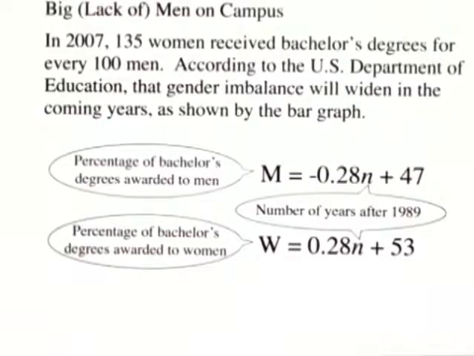M represents the percentage of bachelor's degrees awarded to men. It's given by negative 0.28 n plus 47, whereas W represents the percentage of bachelor's degrees awarded to women, and it's given by 0.28 n plus 53. And it's important to note in our formula that n represents the number of years after 1989.